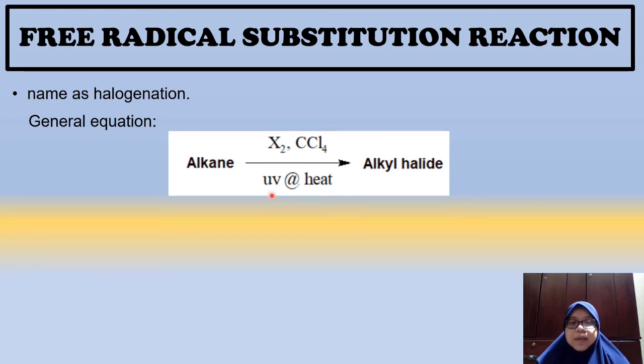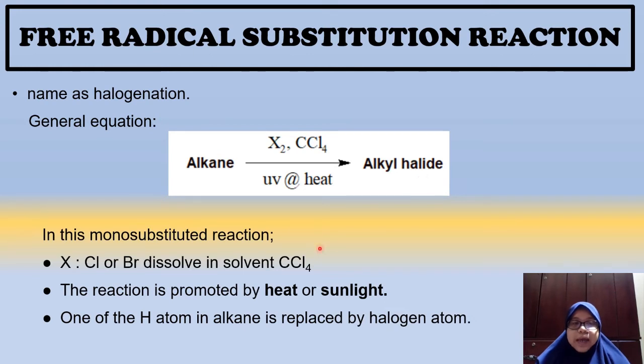UV comes from sunlight. It will produce alkyl halide. In this mono-substitution reaction, our X is either chlorine or bromine, which is already dissolved in the solvent CCl4. The reaction is promoted by heat or sunlight.